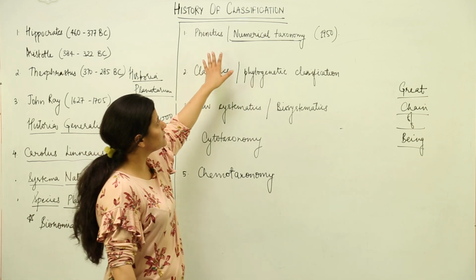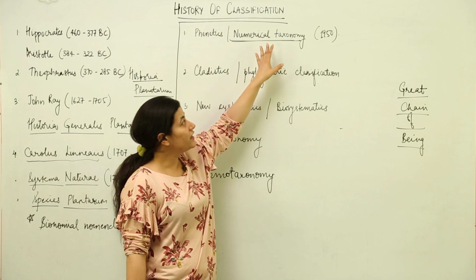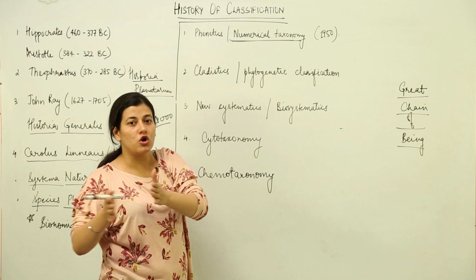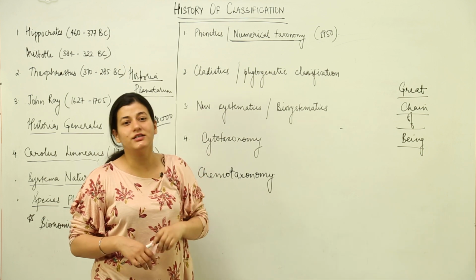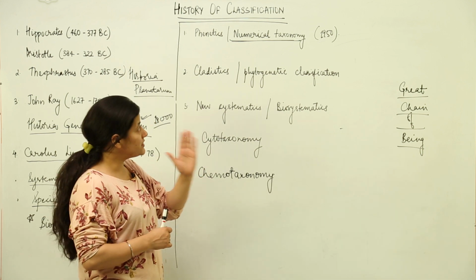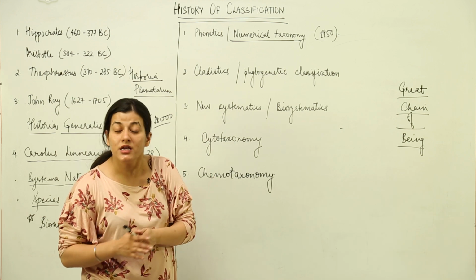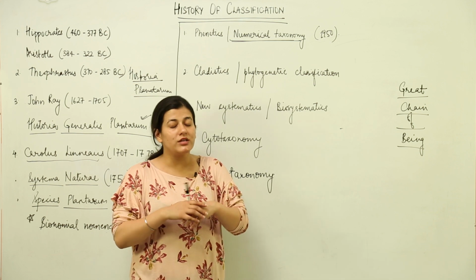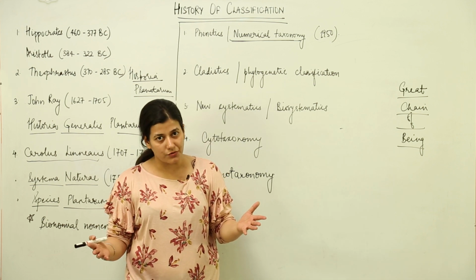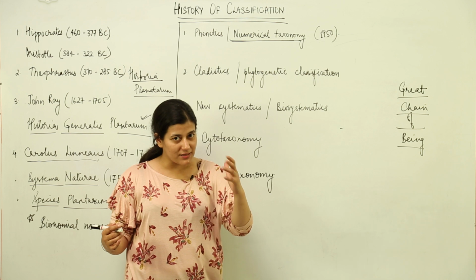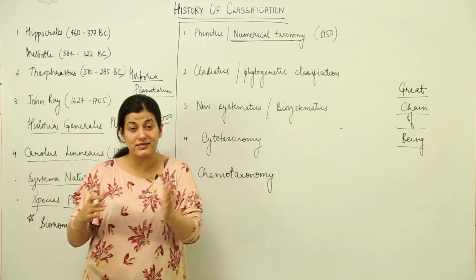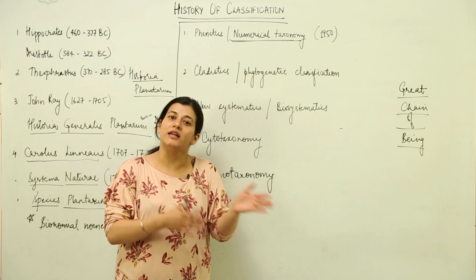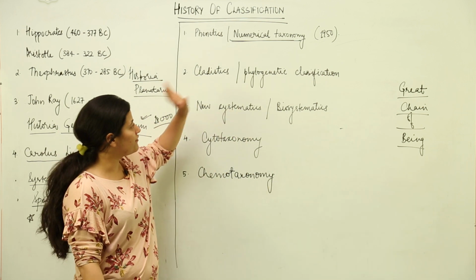Because in this type of classification, the basis on which the various organisms are compartmentalized into different taxa is various characters. That means we are considering the numerical value of similar characters. There are many characters which are taken into consideration, and then it is assigned how many similar characters are present, and on the basis of those numerical data, the classification is made. So we have phenetics.